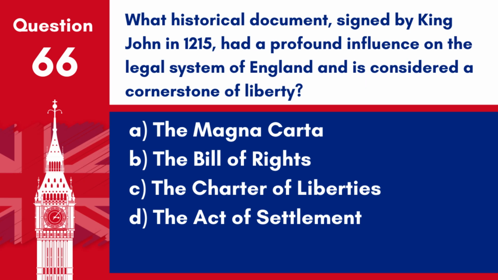Question 66. What historical document, signed by King John in 1215, had a profound influence on the legal system of England and is considered a cornerstone of liberty? A. The Magna Carta. B. The Bill of Rights. C. The Charter of Liberties. D. The Act of Settlement. Answer: A. The Magna Carta. The Magna Carta, signed by King John in 1215, had a profound influence on the legal system of England and is considered a cornerstone of liberty.